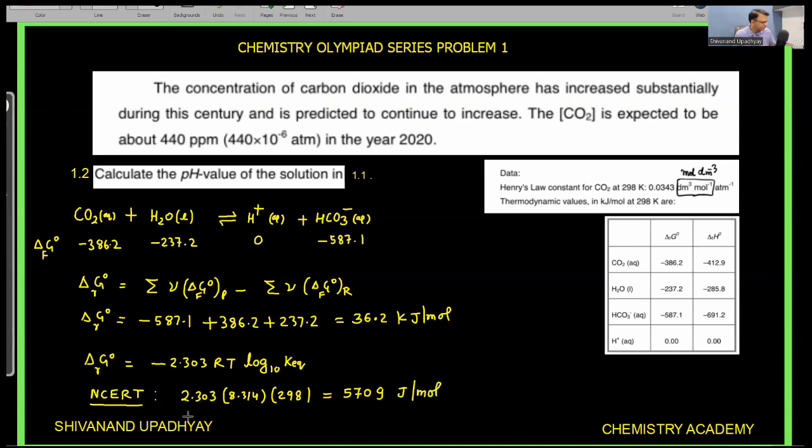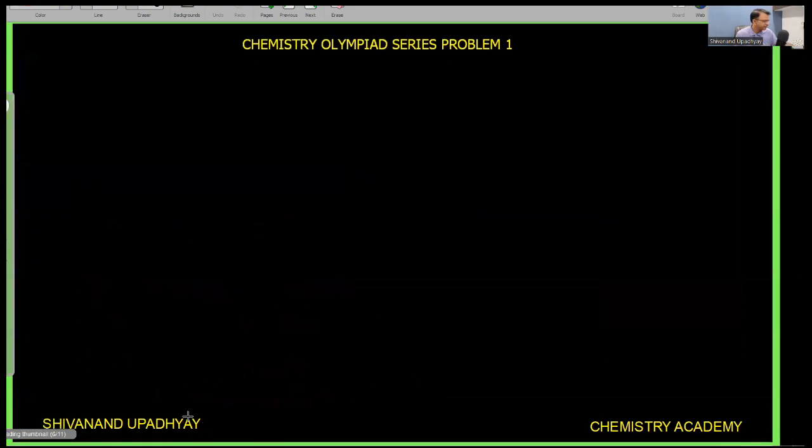So by using this data, I can write that delta G naught of this reaction divided by, यहाँ माइनस साइन लगा देते हैं, 5709.